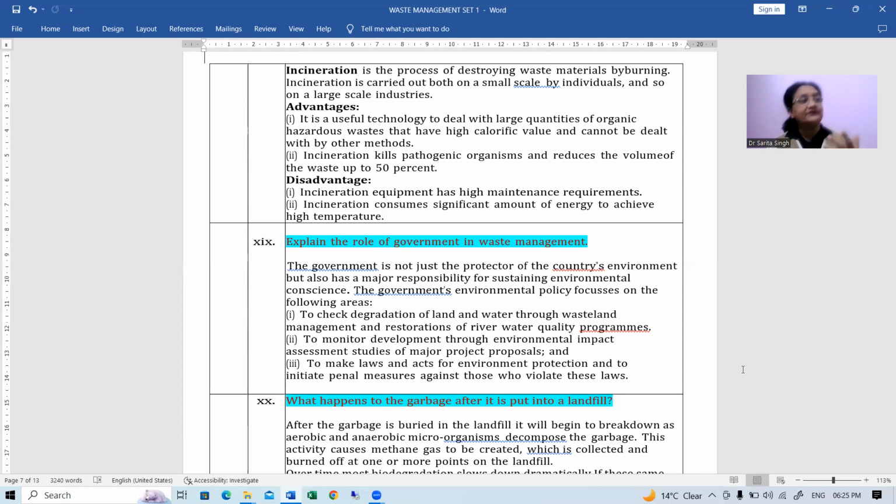Then next is to make several laws and acts, to have proper execution of these laws, and for that purpose to initiate penal measures against those who violate these laws. So these are all steps which are being taken by the government at different levels. So the government also has an important role in waste management, right?